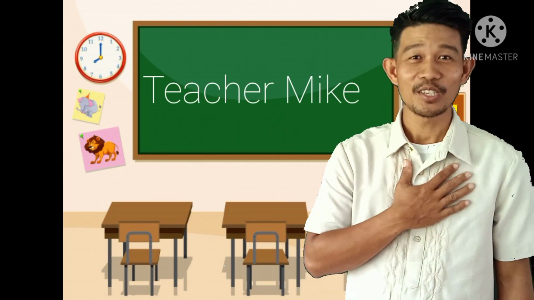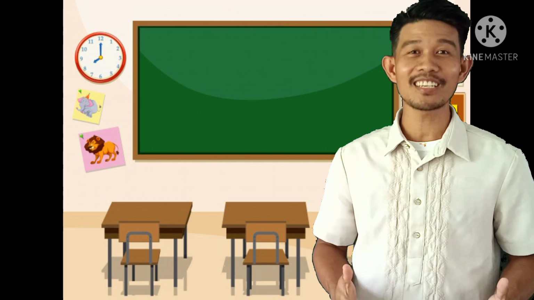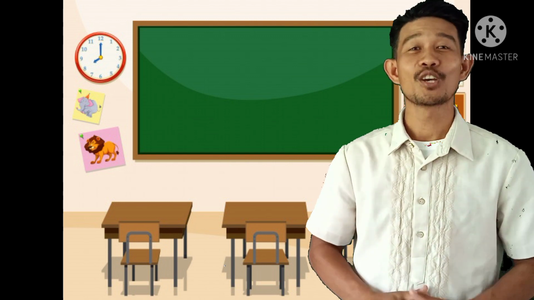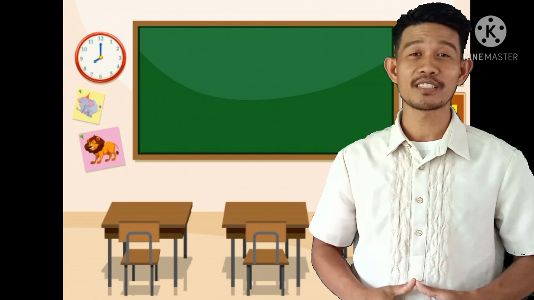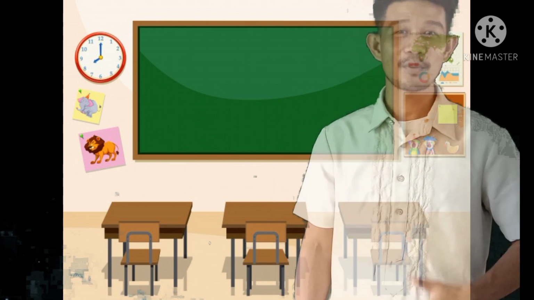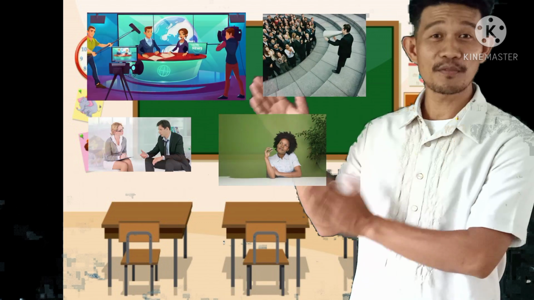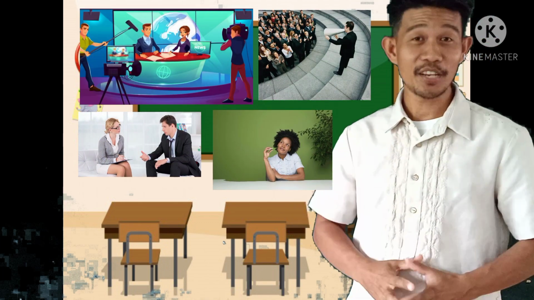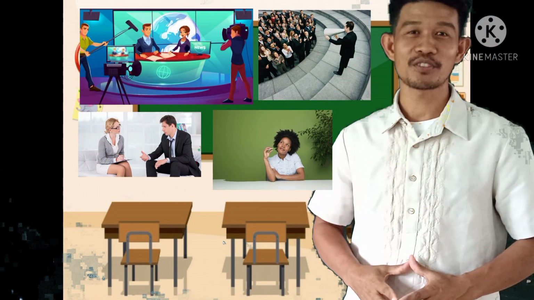Teacher Mike here. Today we're going to learn another exciting lesson in oral communication. To start with, let us form your groupings. To form your groups, you need to count 1 to 4 respectively. Now that you have already your own groups, let us observe the following pictures on screen. And later, be prepared for some questions.